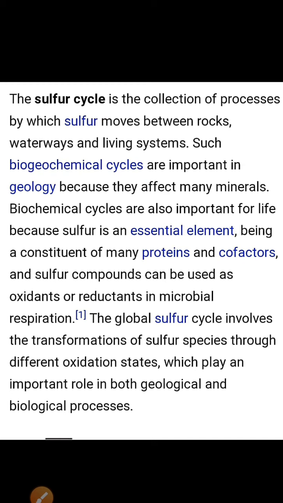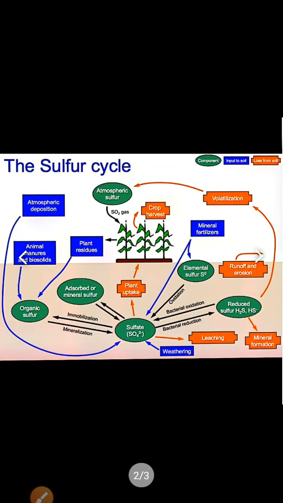The sulfur cycle involves the transformation of sulfur species through different oxidation states. We have to undergo various oxidation steps, and various enzymes are involved in the sulfur cycle so that we can convert sulfur into a useful form. So how does the cycle run? This is the overview of the sulfur cycle.